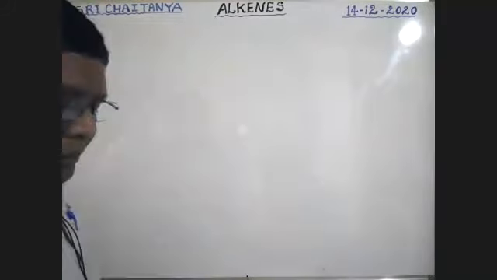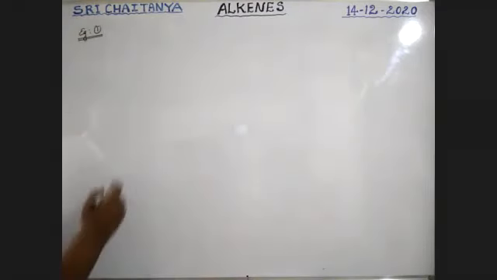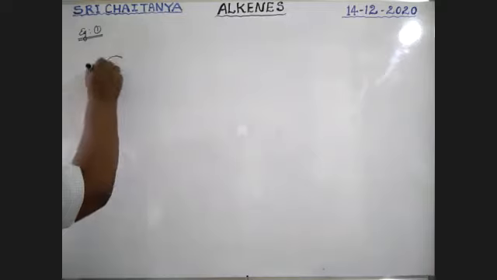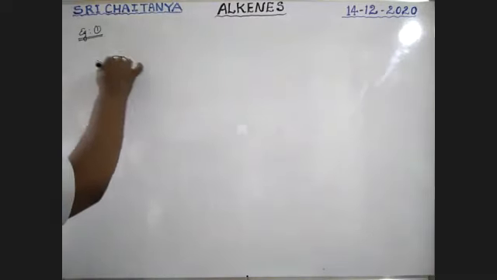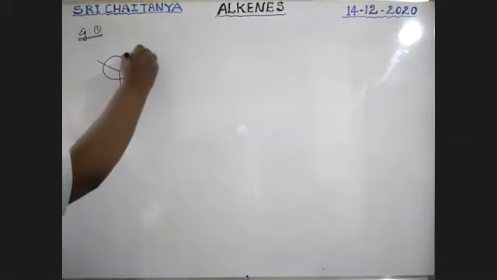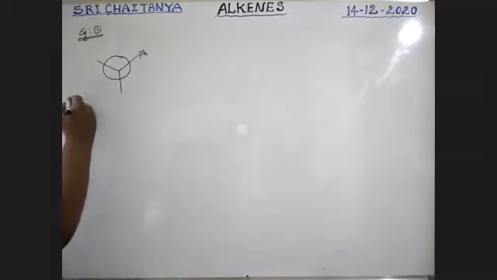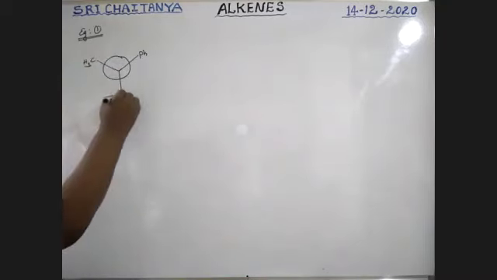See here, boys. Example 1 about syn and anti-elimination, boys. Example 1. I am taking this compound. It has a phenyl group, methyl group, and chlorine.